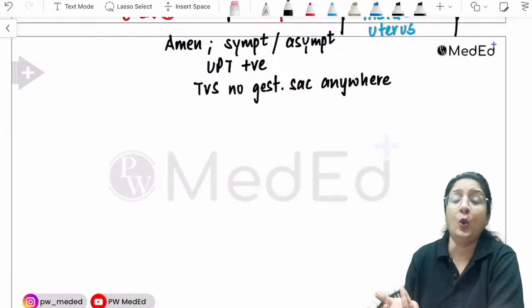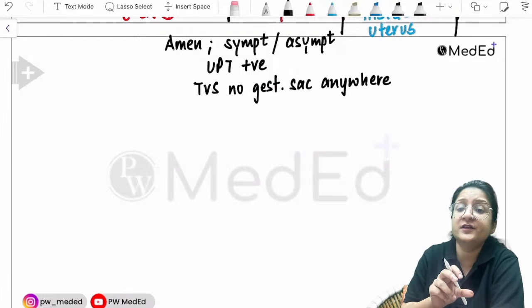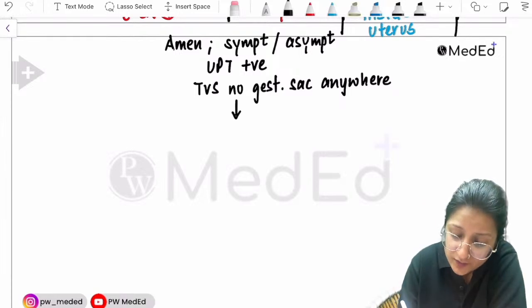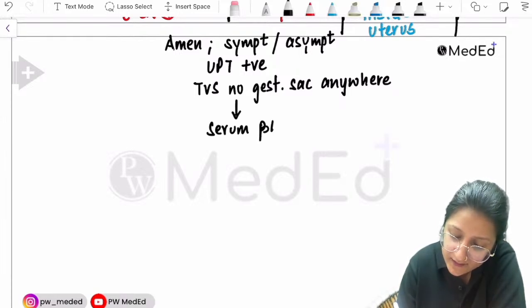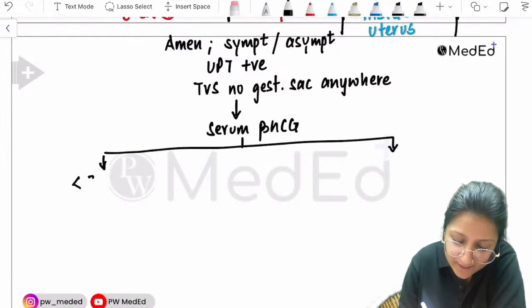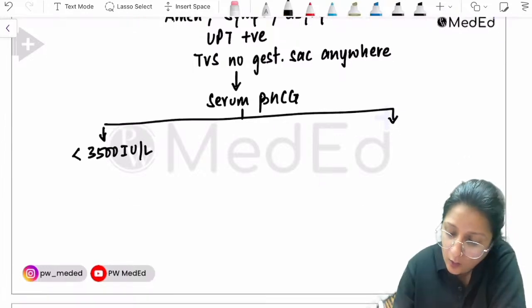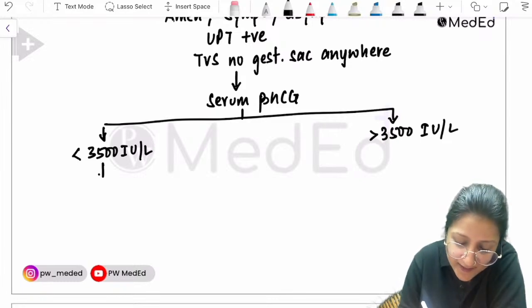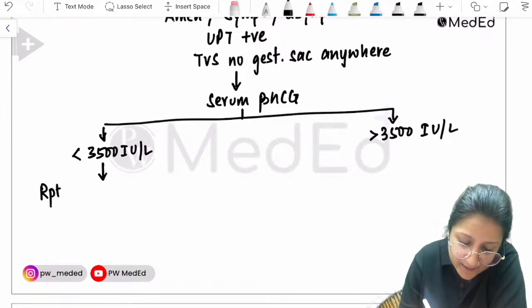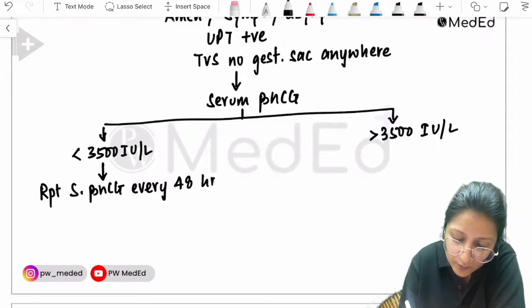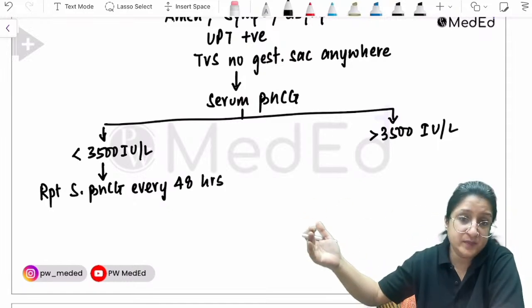So now you don't know where the pregnancy is. You don't know if it is in the uterus or in the adnexa, because ultrasound is not showing anything. Then in that situation, we go for serum beta HCG levels. The levels may be less than 3500 international units per liter, or more than 3500 international units per liter. If the levels are less, then we repeat serum beta HCG every 48 hours to see the trend.